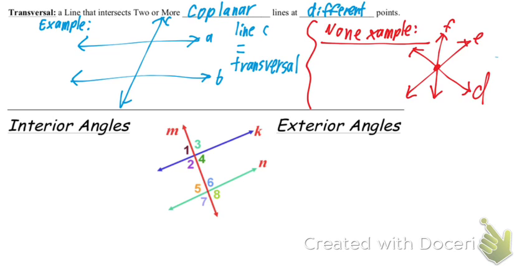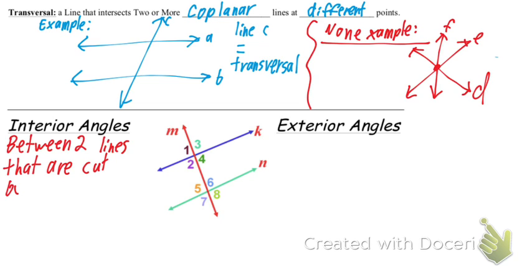Okay, so we're going to talk about this idea of interior and exterior angles. Interior means what? On the inside. Exterior means what? On the outside, okay? So interior angles we're going to define as between 2 lines that are cut, or intersected, by a transversal.